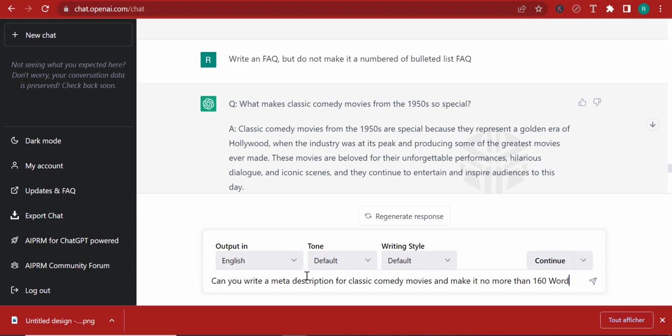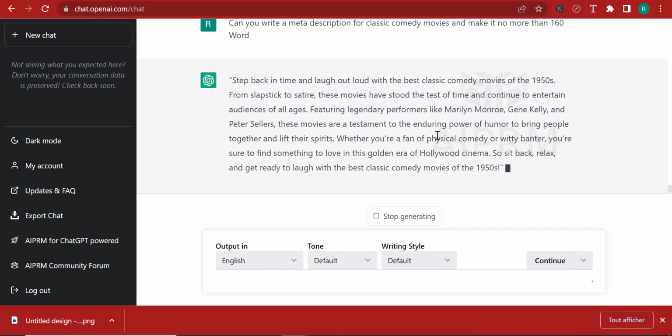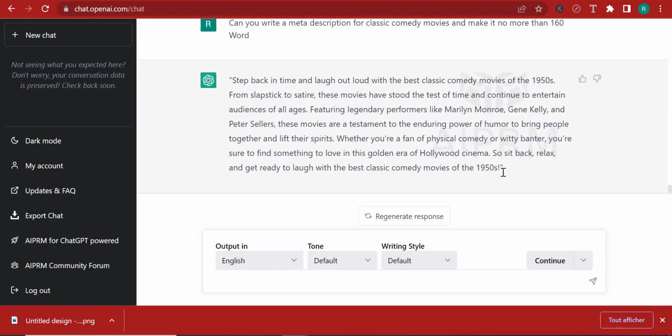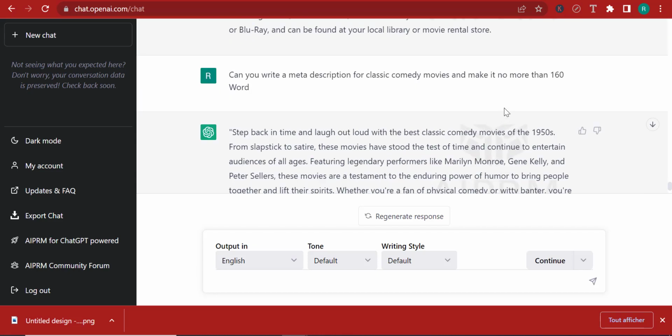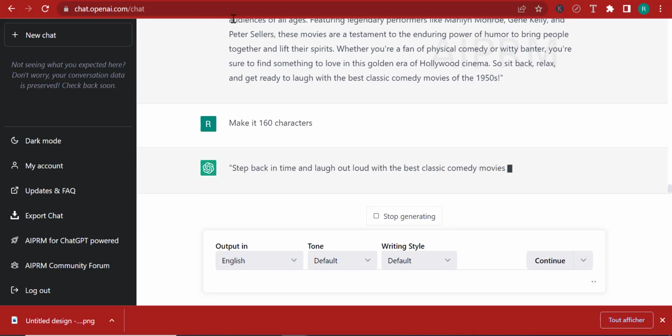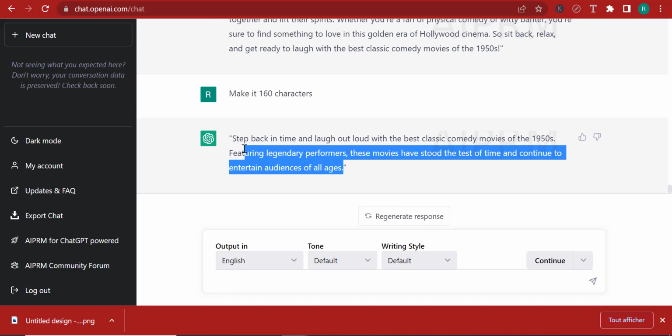160 words. Now, by the way, ChatGPT is not always going to respect what you say. Sometimes you might tell it to write something in 160 words and it's going to write it in more. Actually, it's not 160 words, it's 160 characters. Now make it 160 characters. Right, so my bad there. So right now it's going to take that and turn it into 160 characters.